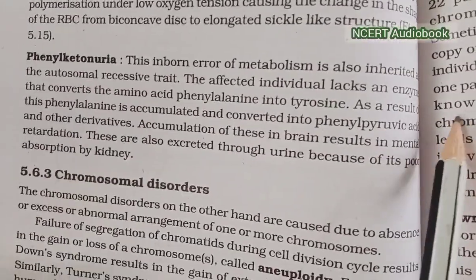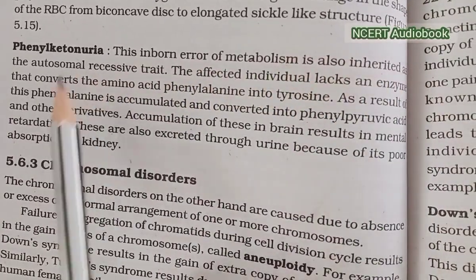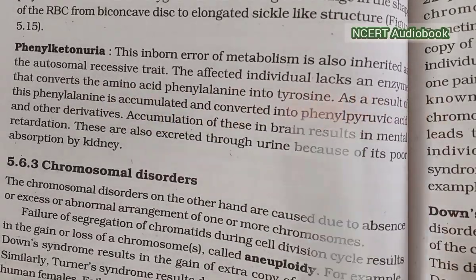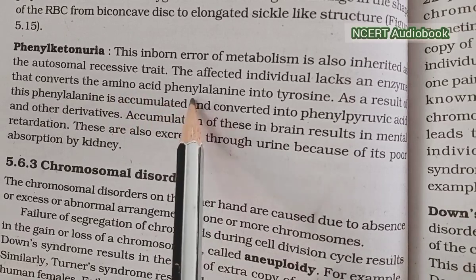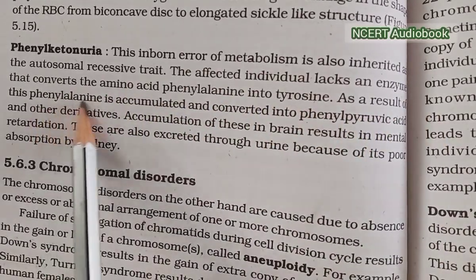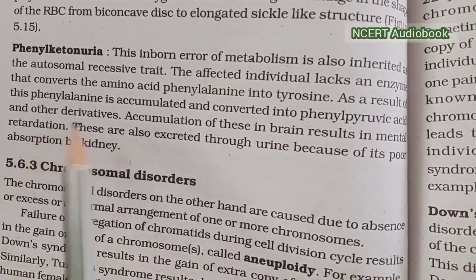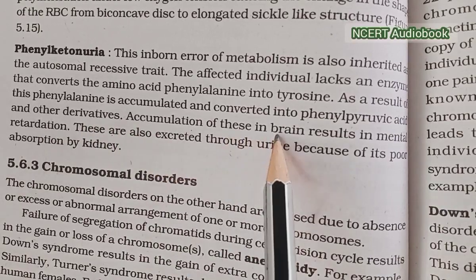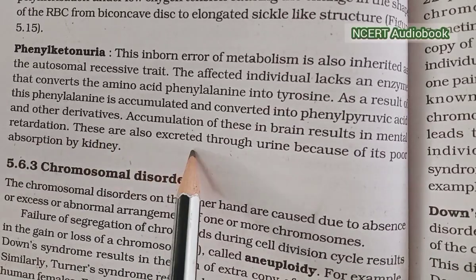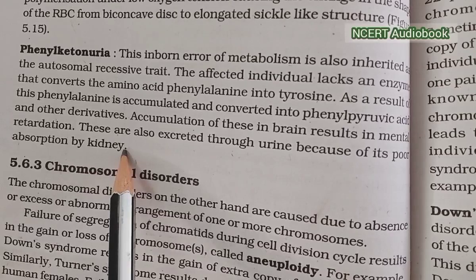Phenylketonuria. This inborn error of metabolism is also inherited as an autosomal recessive trait. Such an affected individual lacks the enzyme that converts the amino acid phenylalanine into tyrosine. As a result, phenylalanine is accumulated and converted into phenylpyruvic acid and other derivatives. Accumulation of these in the brain results in mental retardation. These are also excreted through the urine because of their poor absorption by the kidney.